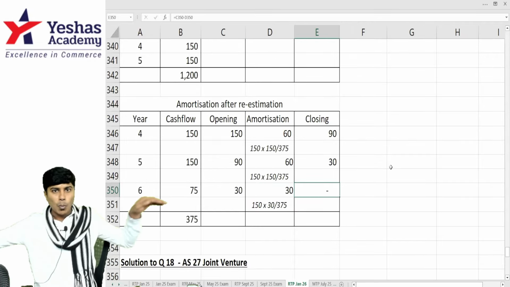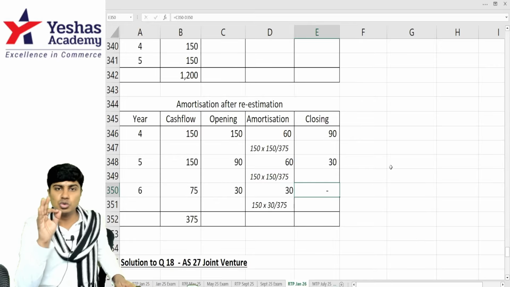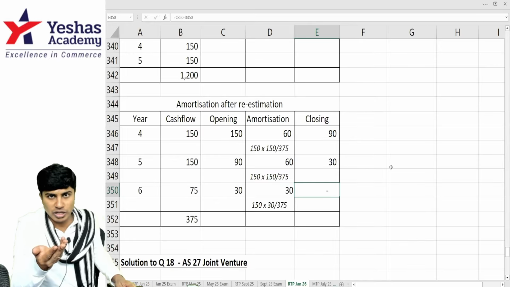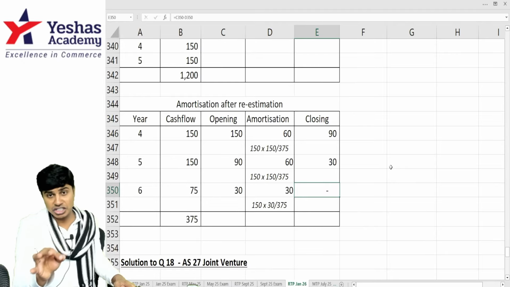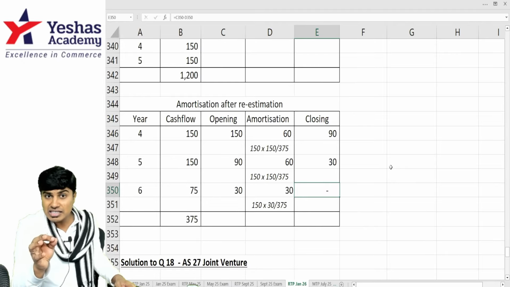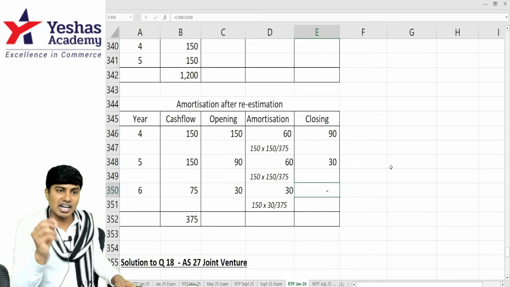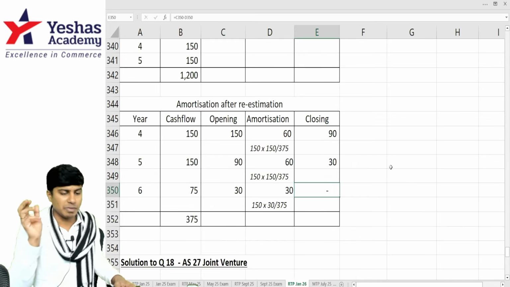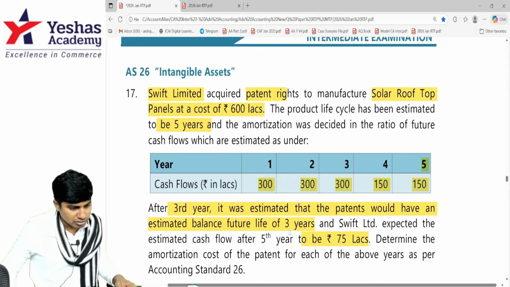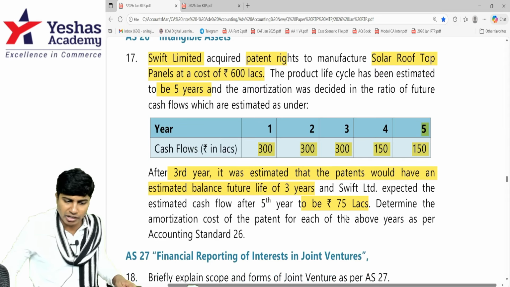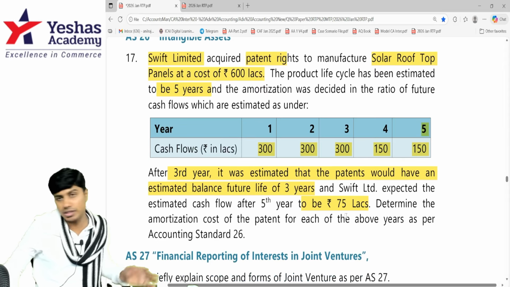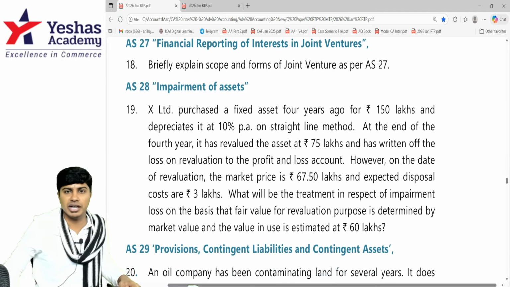asset is fully amortized. Remember, useful life, pattern of cash flow expected, as well as the amortization charged in each year is an accounting estimate, and such change is to be given prospective effect. That's it. Determine the amortization cost of the patent for each of the above years. Done. Next, let's go to accounting standard 27 question, which is question number 18.